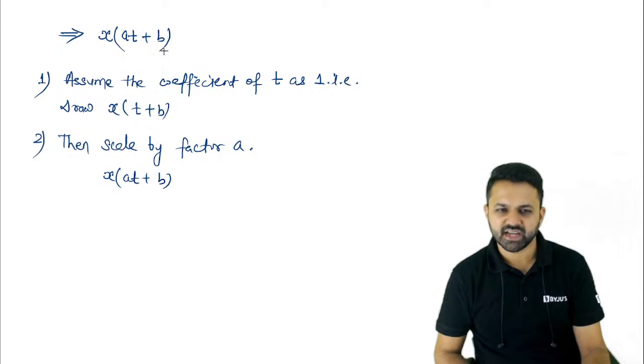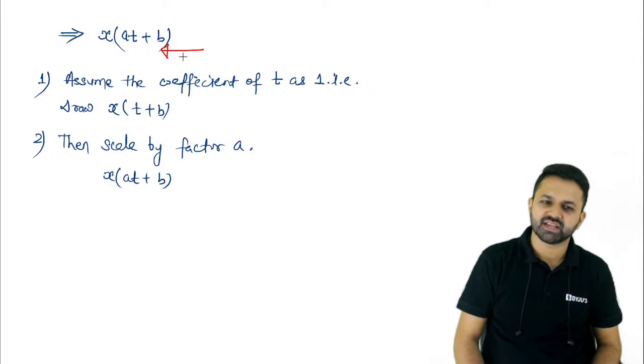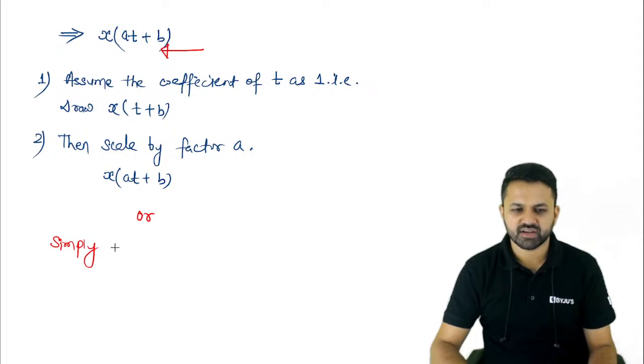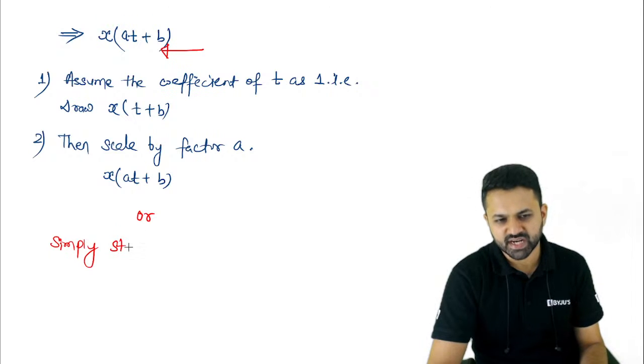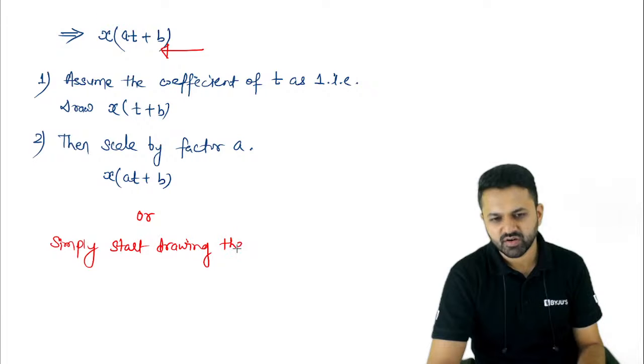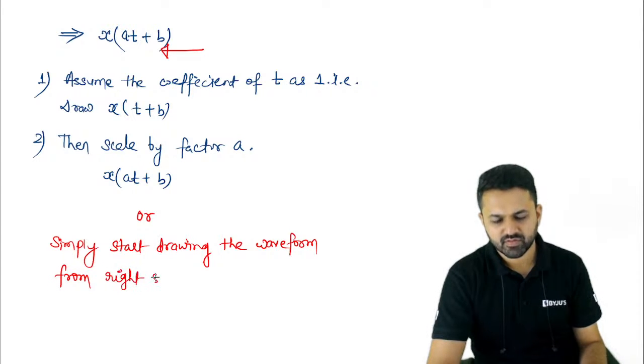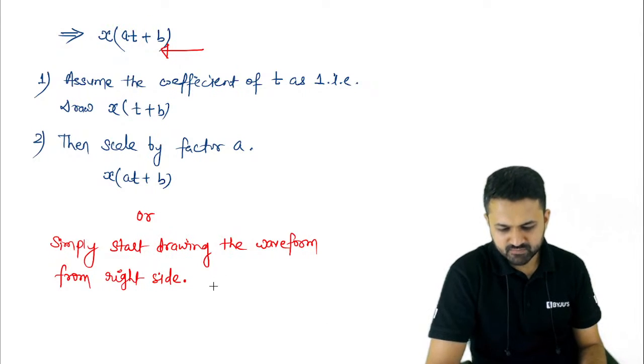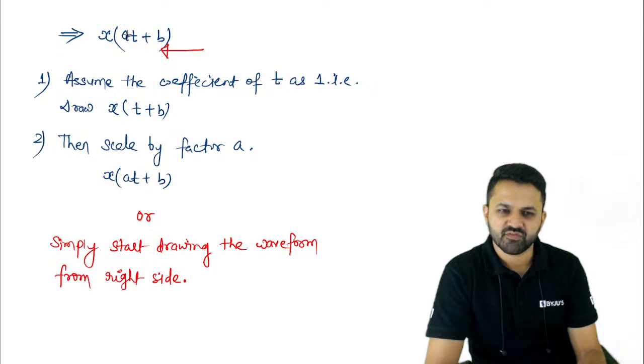Or simply we can say that you have to start drawing the waveform from the right side. That means you have to consider x, forget about a.